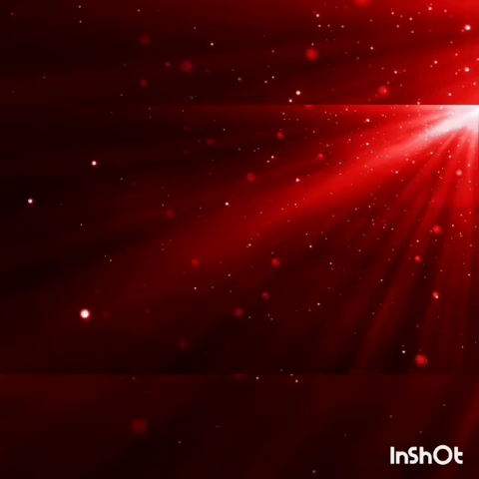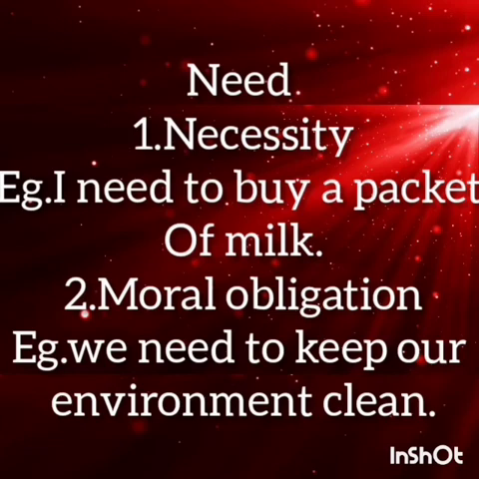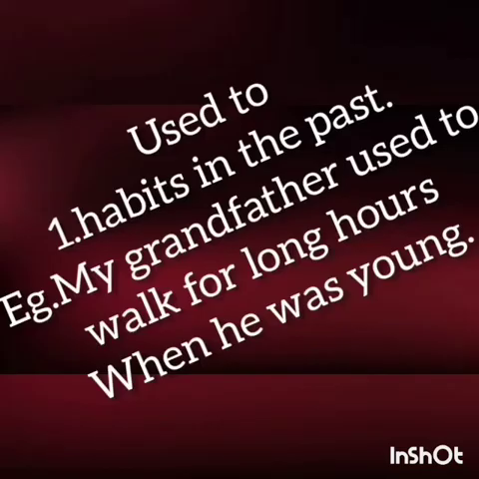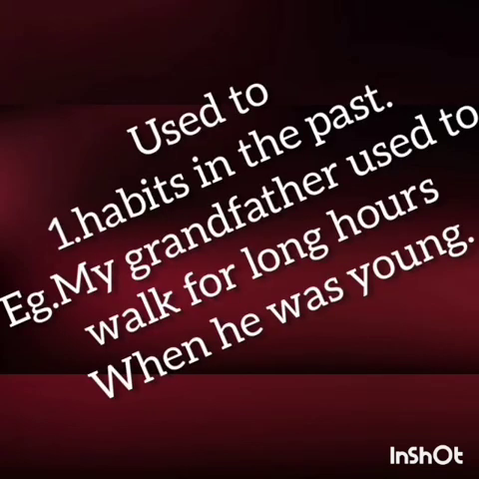Next semi-modal is used to. What is used to? Used to is when you were doing something in the past and at present you are not doing that. Example: my grandfather used to work for long hours when he was young. What is the meaning? At present he is not working long hours because he has come to his old age. So used to denotes habits in the past that you are not doing at present.